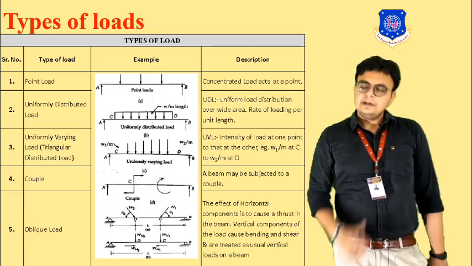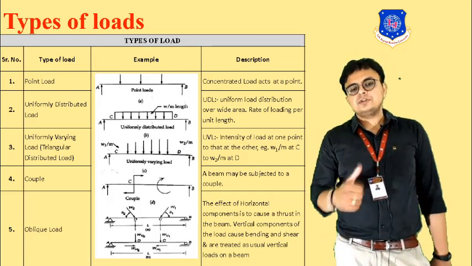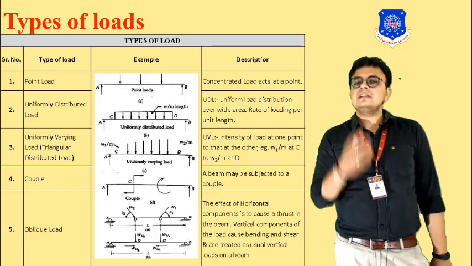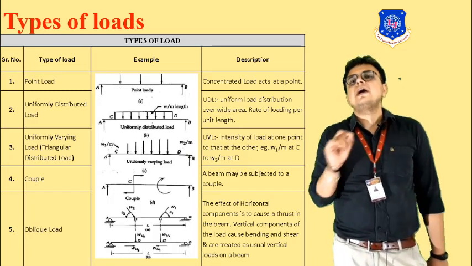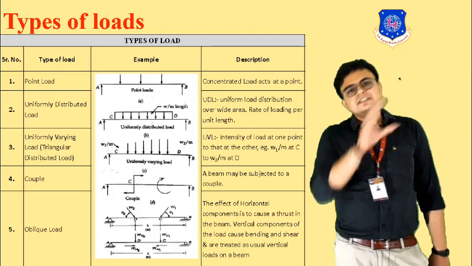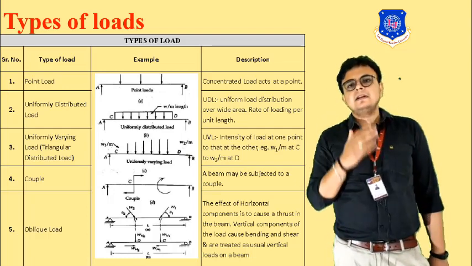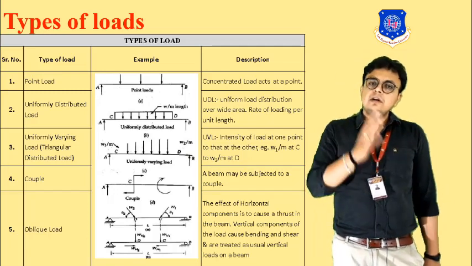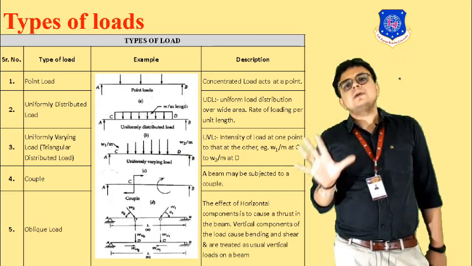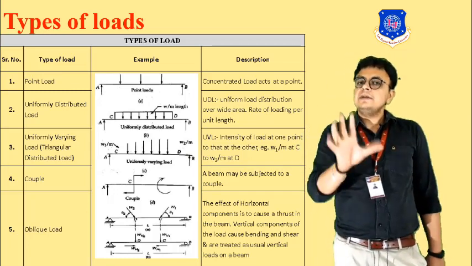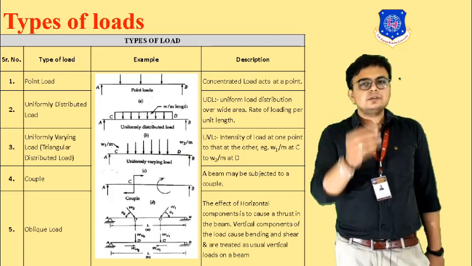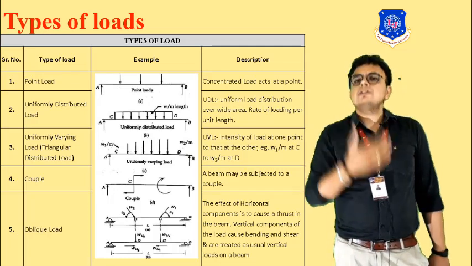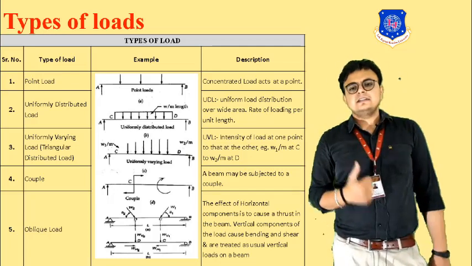The next type of load is the uniformly distributed load. The uniformly distributed load is the load that is along the span of the beam and its intensity is uniform. For example, if the intensity of the loading is 4 kilonewton per meter, then for a particular span of the beam the intensity will be uniform only. If the intensity is 4 kilonewton per meter, it will be uniform for the whole span of the beam. That is the UDL.